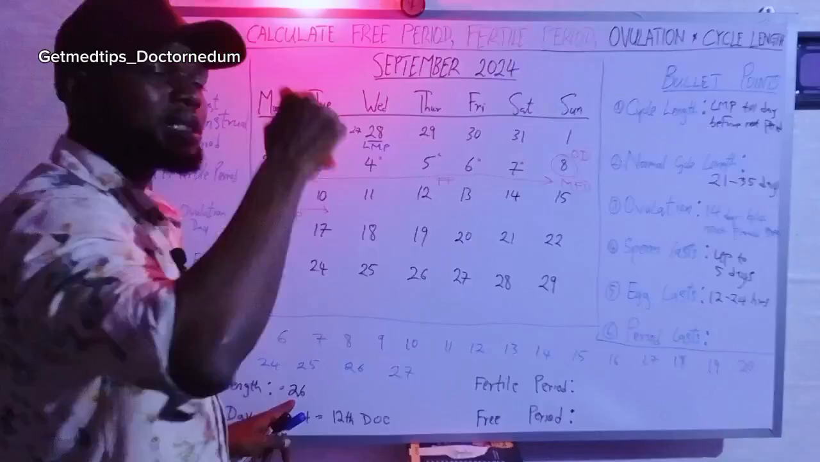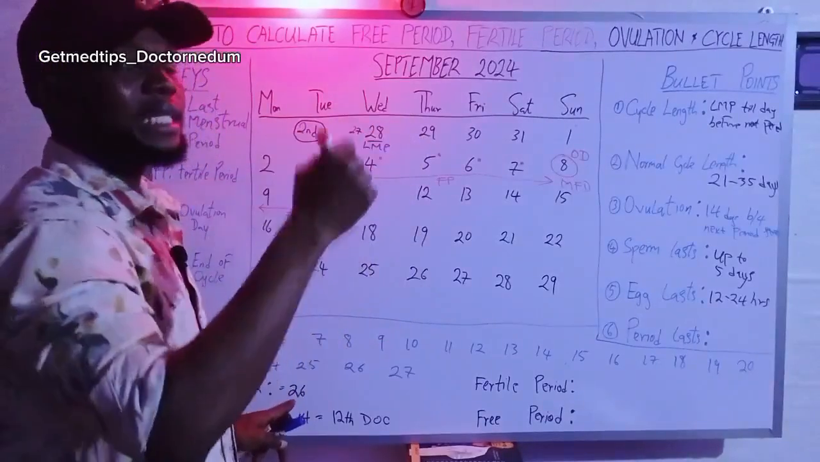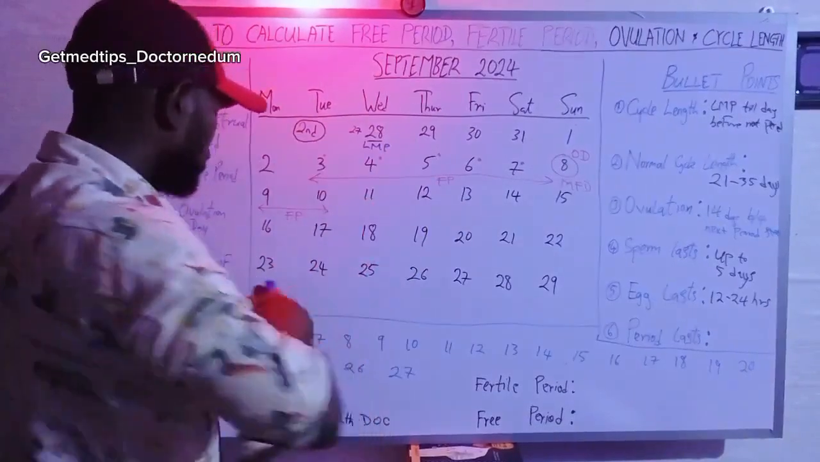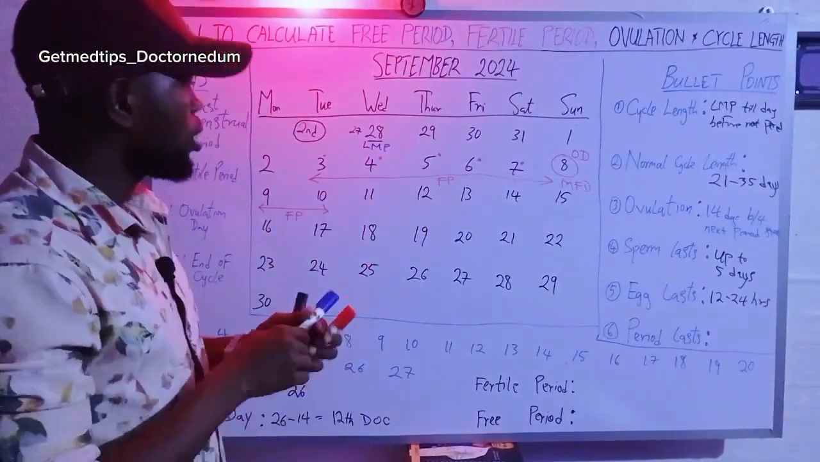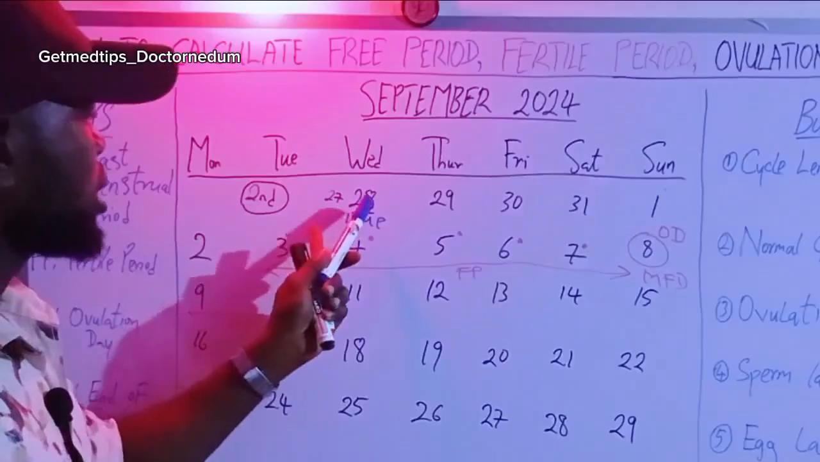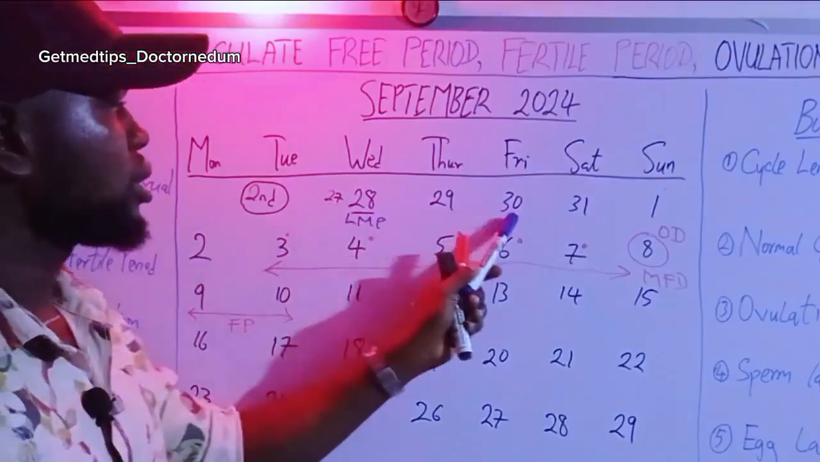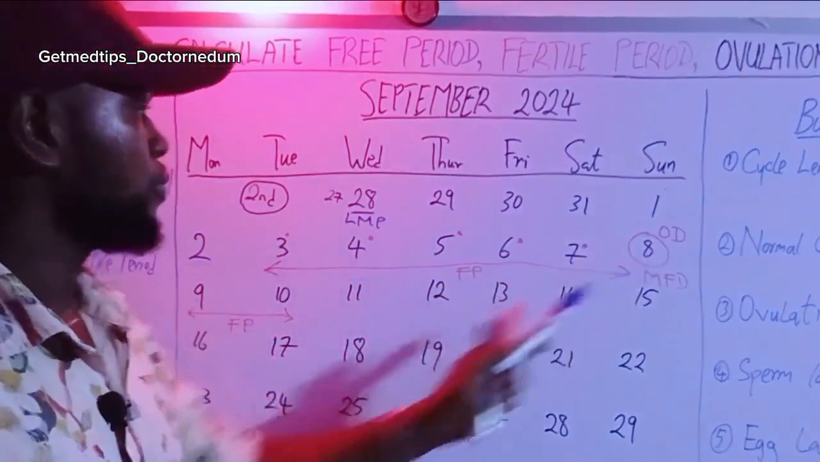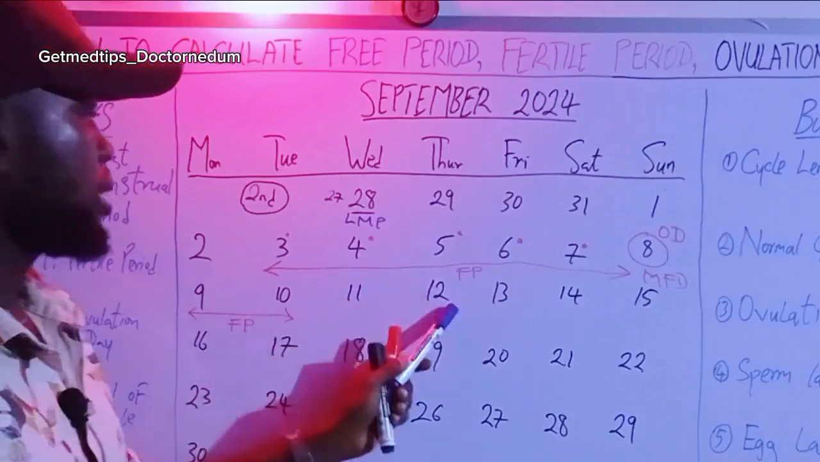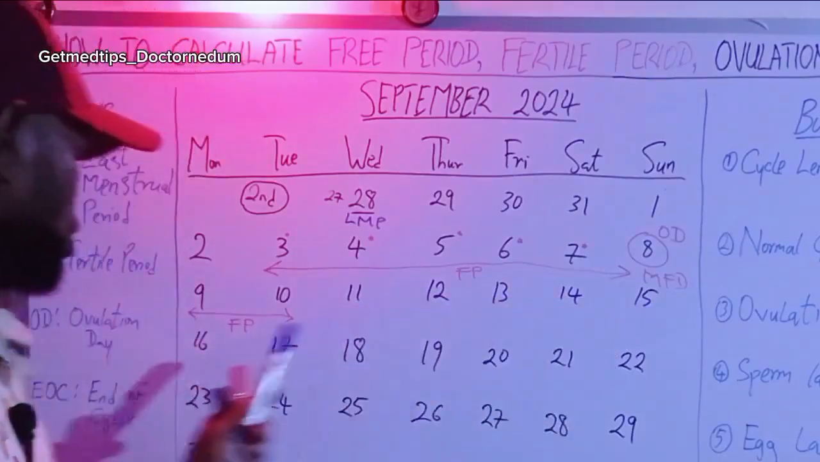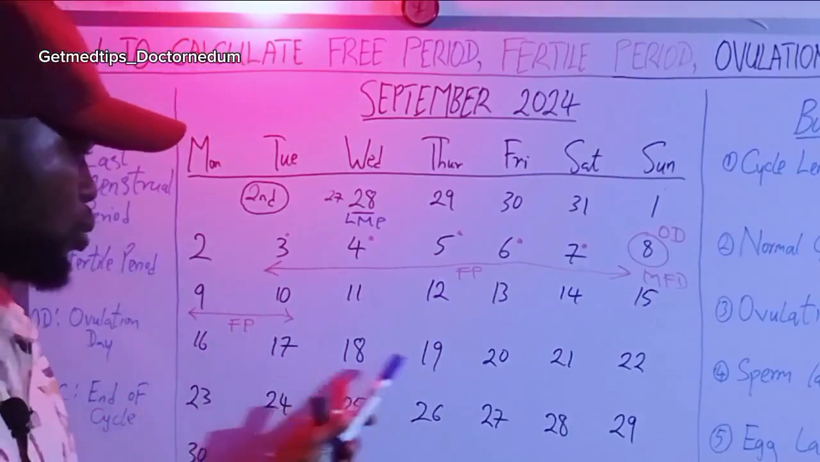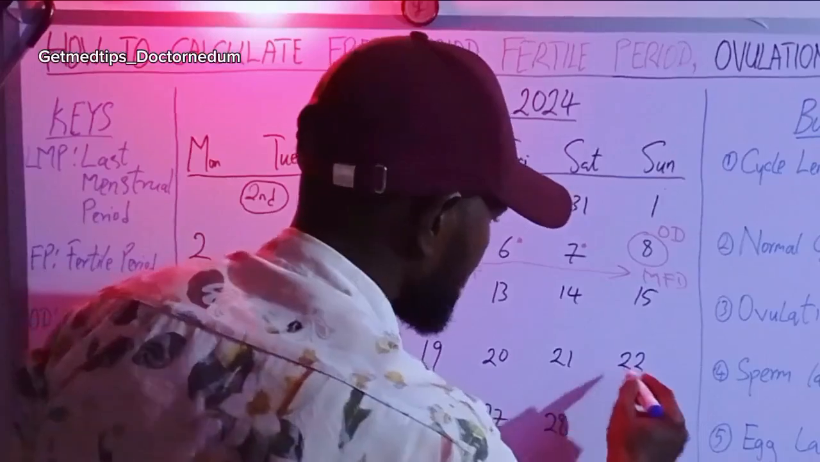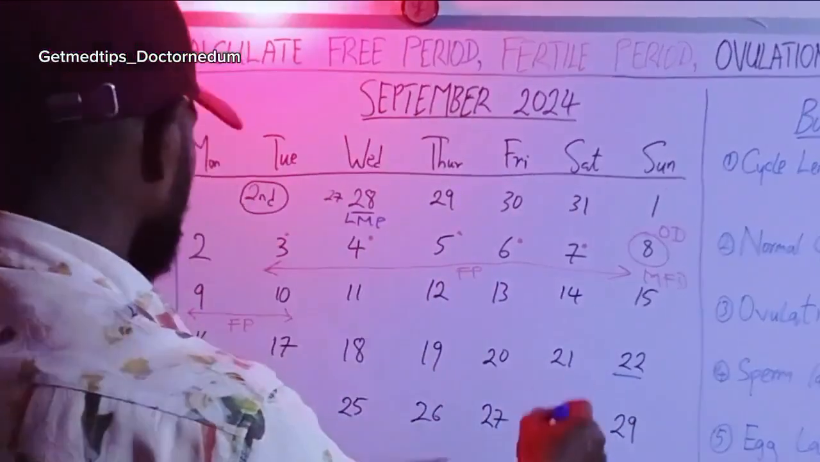On that 26th day of September is the last day of her menstrual cycle for this month, within this September. All right, so if we're going to count, this is one, 1 2 3 4 5 6 7 8 9 10 11 12 13 14 15 16 17 18 19 20 21 22 23 24 25 26. So 26 is here, and this 26 is what?